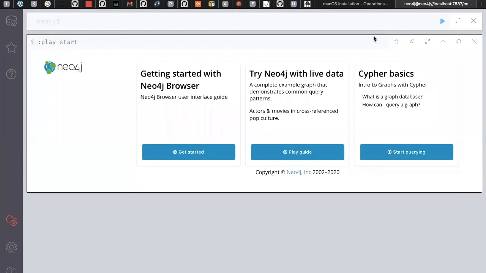Whatever command you are writing, you just write it here. :play start, enter, and then it will open. If you don't want it, you can close it; if you want to keep it, you can pin it, and if you want to unpin it, you can do that too. So this is like a plug and play kind of user interface from the browser itself. If you want to close it, you can close it, not an issue. But since it is already pinned, you can't close it.